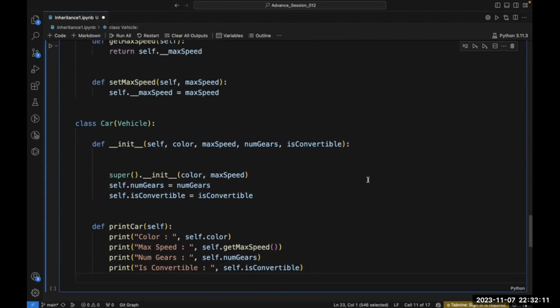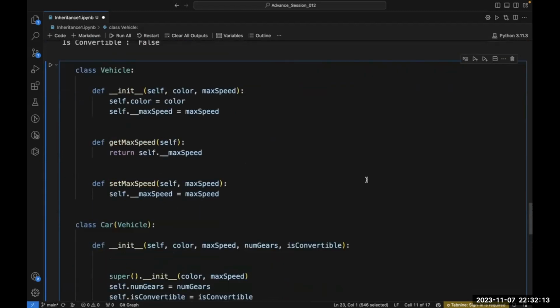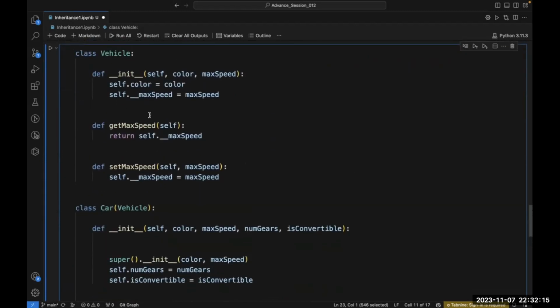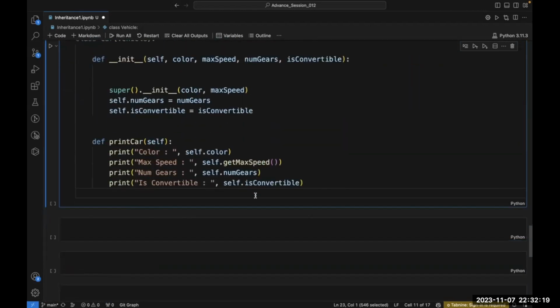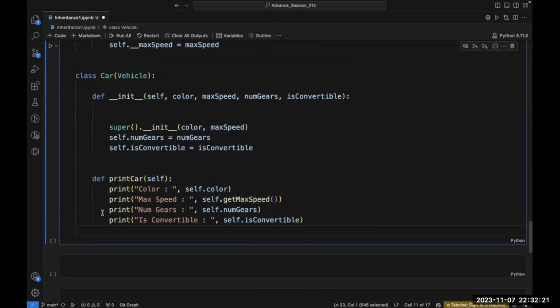One thing is in this code, if you look at this code, what is happening inside this car class, I have written this method. What is this method? I have written this print car method, and inside this print car method, I have written this color, this max speed.